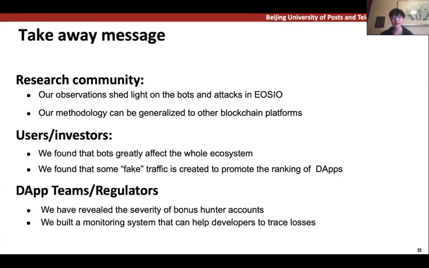For DApp teams and regulators, we have reviewed the severity of bonus hunter accounts and designed methods for DApp developers to identify them. We further developed an effective monitoring system to detect attacks, which could help developers to trace losses. Our research efforts have been acknowledged by over 80 DApp teams.